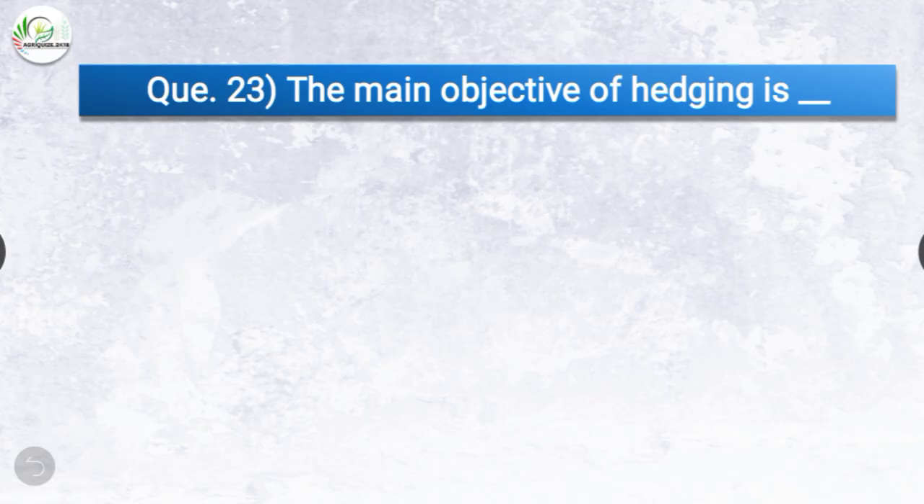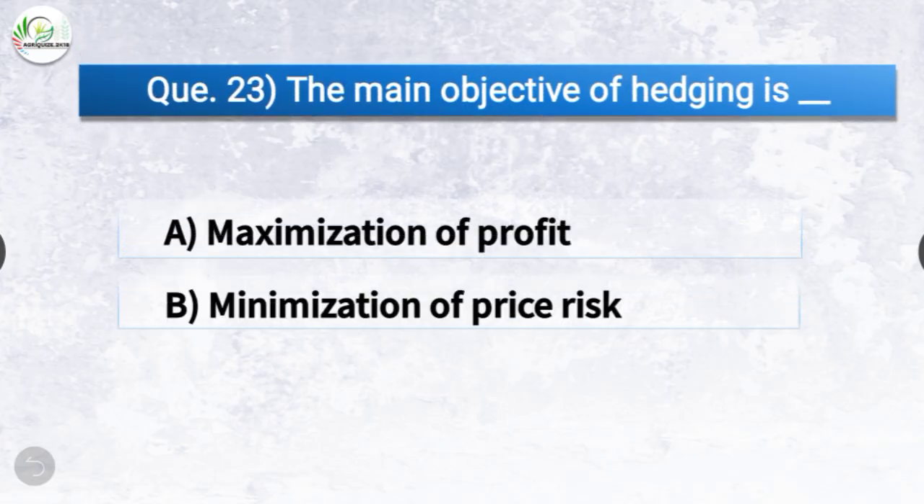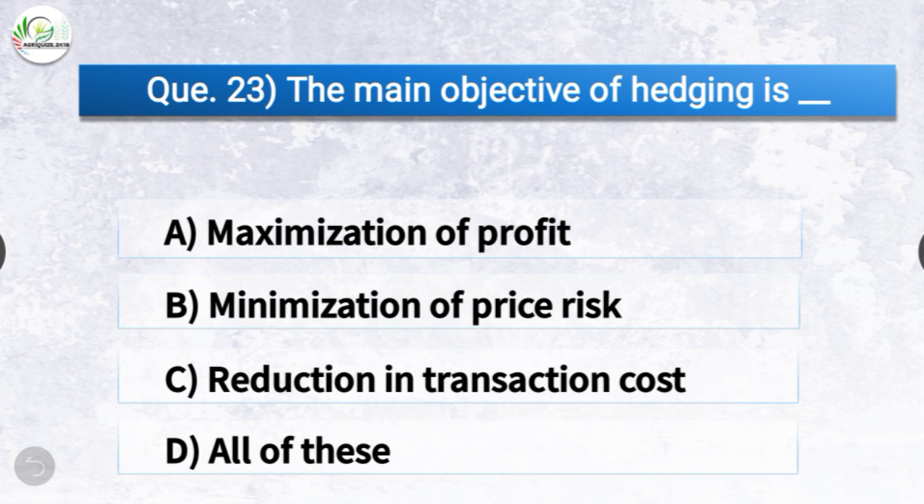Question number 23. The main objective of hedging is, the options are maximization of profit, minimization of price risk, reduction in transaction cost or all of these. The correct answer is option B, minimization of price risk. So the main objective of hedging is minimization of price risk.